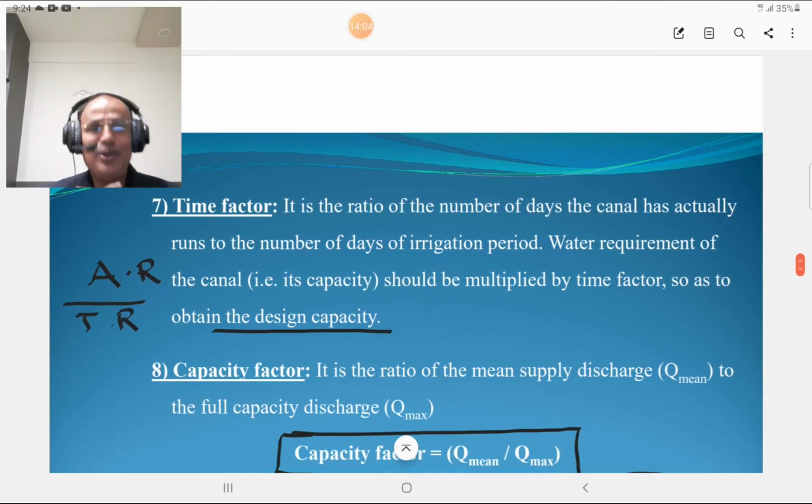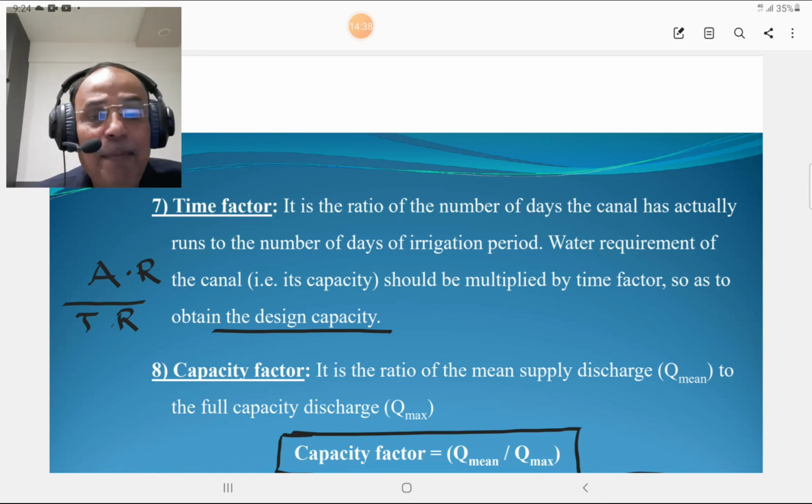Then we are going to discuss the time factor. It is also important. It is the ratio of the number of days the canal has actually run to the number of days of the irrigation period. Suppose the irrigation period is 120 days and water is supplied for 12 days, then the ratio between those 12 days and 120 days is termed as the time factor. The water requirement of the canal, that is its capacity, should be multiplied by the time factor so as to obtain the design capacity. That is also important.